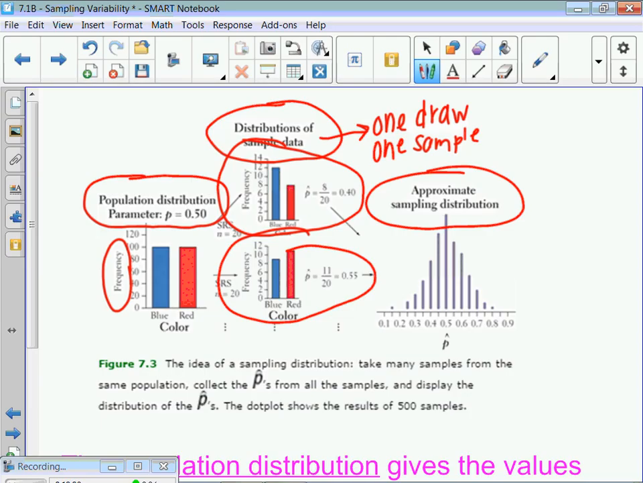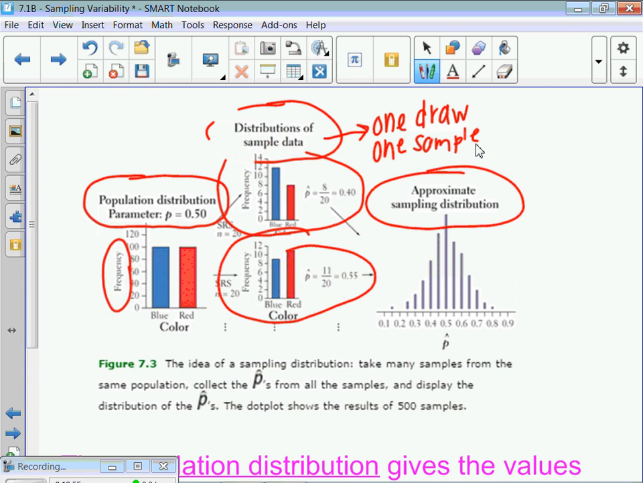Here's another distribution of sample data. Somebody drew 13, I think that says. Can't read. Come back here. 11, just kidding. 11 red, and then 9 are blue. So notice each of those represents one sample. Again, this is called a distribution of sample data.